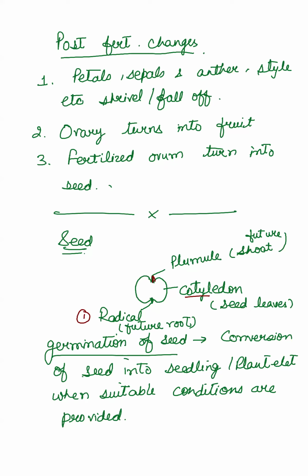Radical will start absorbing the moisture, it will start taking the important nutrients from the soil, ठीक है, which are important for breaking the dormancy. A dormancy has been broken down and the cotyledon is providing it food till the time it is under the surface of the soil, ठीक है, अब यहाँ पे जो plumule है वो slowly develop होगा, it will start coming out of the soil, ठीक है, and then it will develop its own leaves, and then it will start doing photosynthesis, and then the complete development will start over. But till that time, this cotyledon is providing it food till the time it is inside the surface